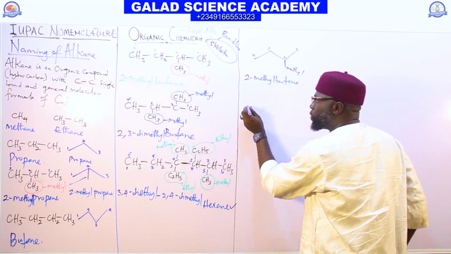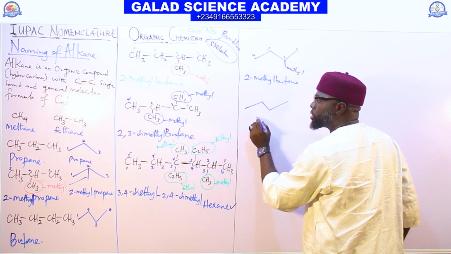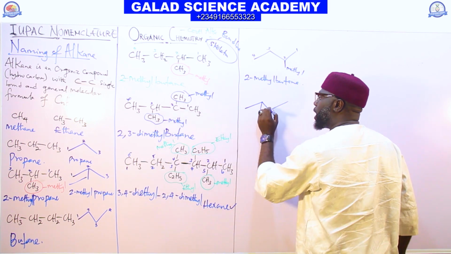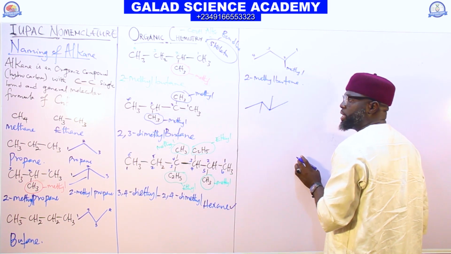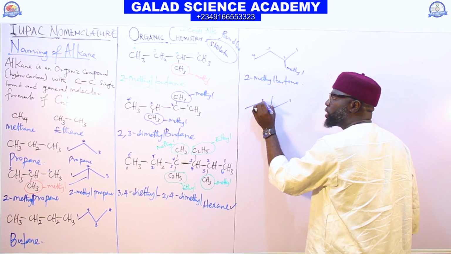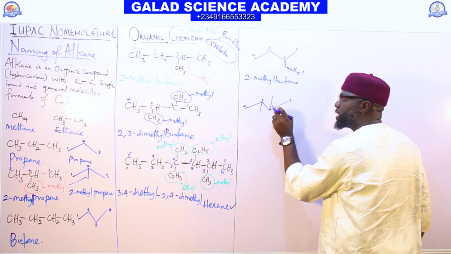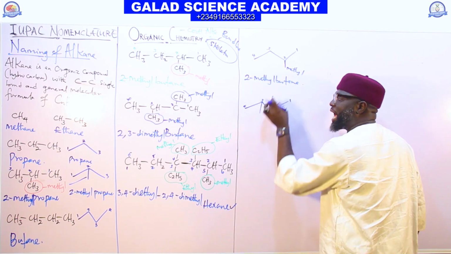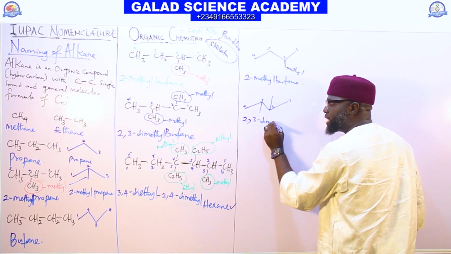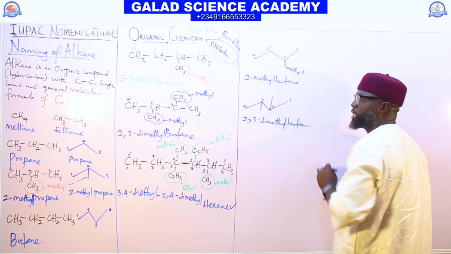The same thing applies to this one. Let me draw the bond line for this one too. 1, 2, 3, 4. They put one on the second carbon, and they put another one here. Start from here: 1, 2, 3, 4. What will be the name? This is methyl, this is also methyl. They are attached groups. Call it 2,3-dimethylbutane.